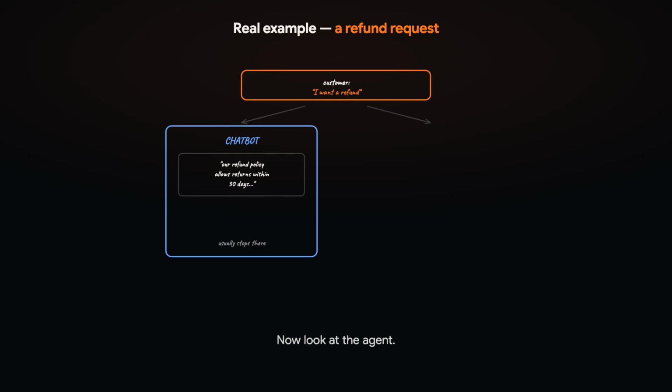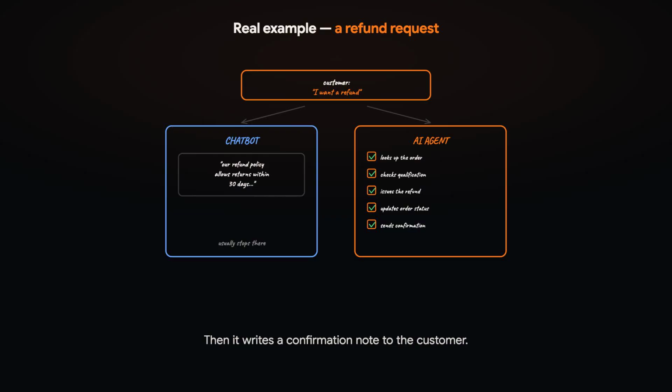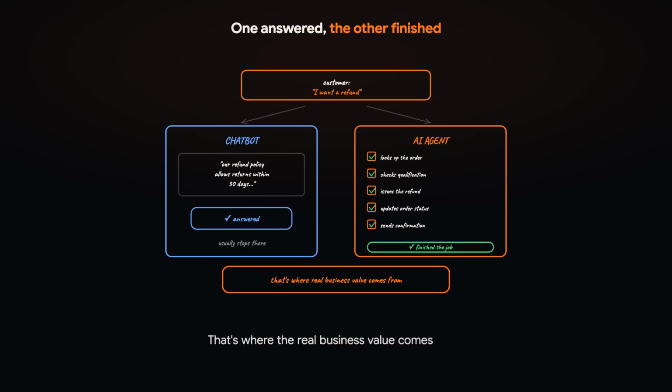Now look at the agent. The same customer asks for a refund. The agent doesn't just explain the process. It looks up the customer's order. It checks whether the purchase qualifies. It issues the refund if the rules are met. It updates the order status. Then it writes a confirmation note to the customer. Notice the difference. The chatbot answered the request. The agent finished the job. That's where the real business value comes from.